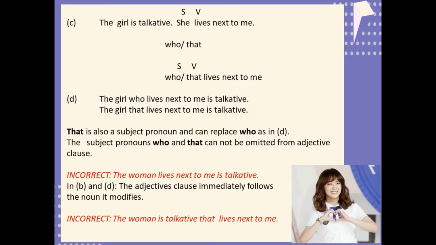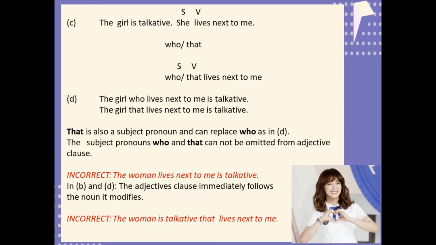Now, in here, the subject pronouns who and that cannot be omitted from the adjective clause. So it will be incorrect if you write down the woman lives next to me is talkative. In this sentence, the adjective clause for a subject pronoun cannot omit who or that. So you have to make it into the woman who lives next to me is talkative, or the woman that lives next to me is talkative.